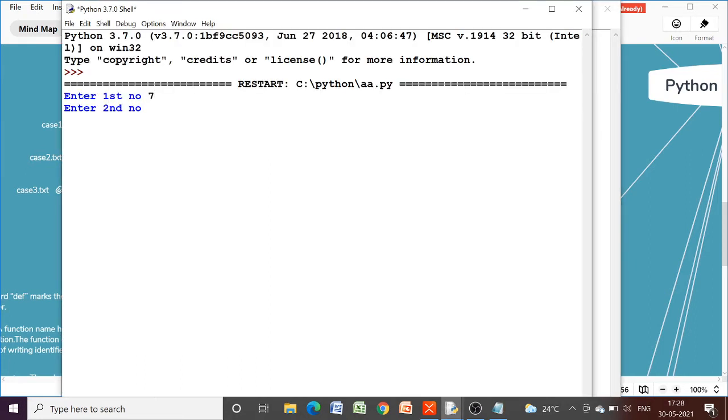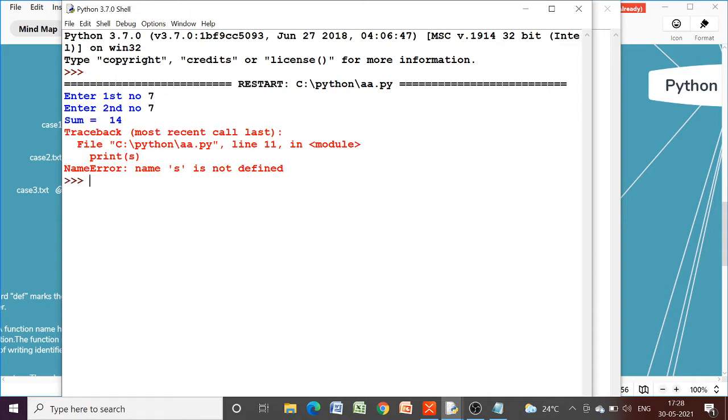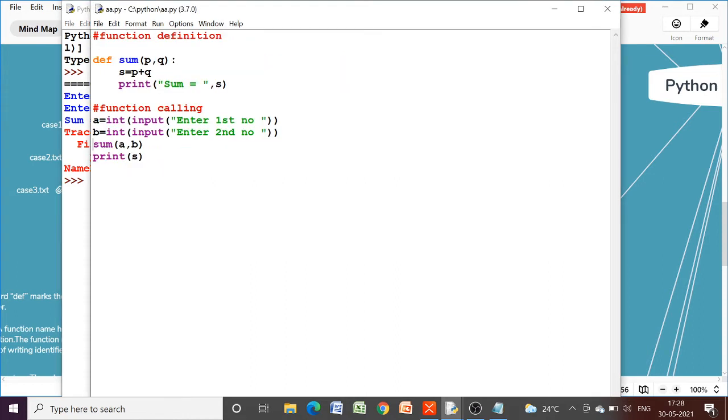So just give any number, and here you can see that we are getting an error that name s is not defined. It is very obvious that we will get this error because we are trying to access a local scope variable. The scope of this variable s was up to this sum function. So when you try to access it outside this function, it will give you an error.